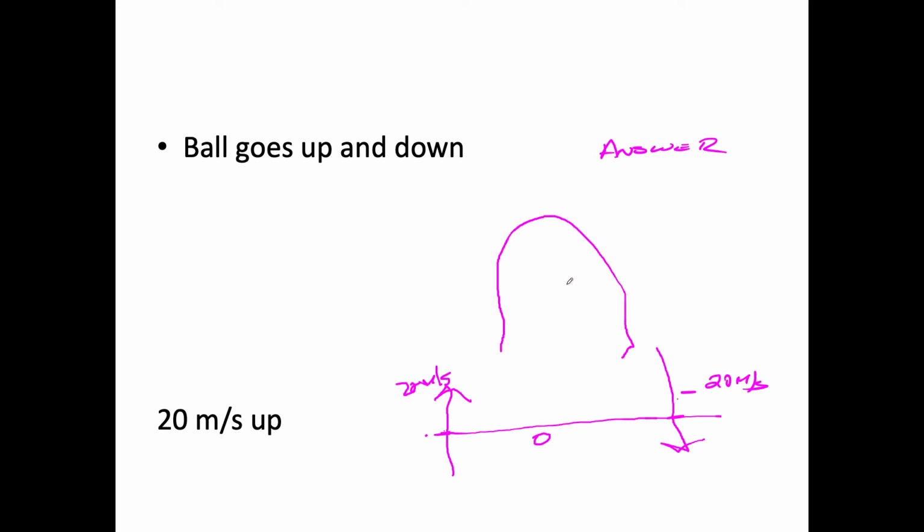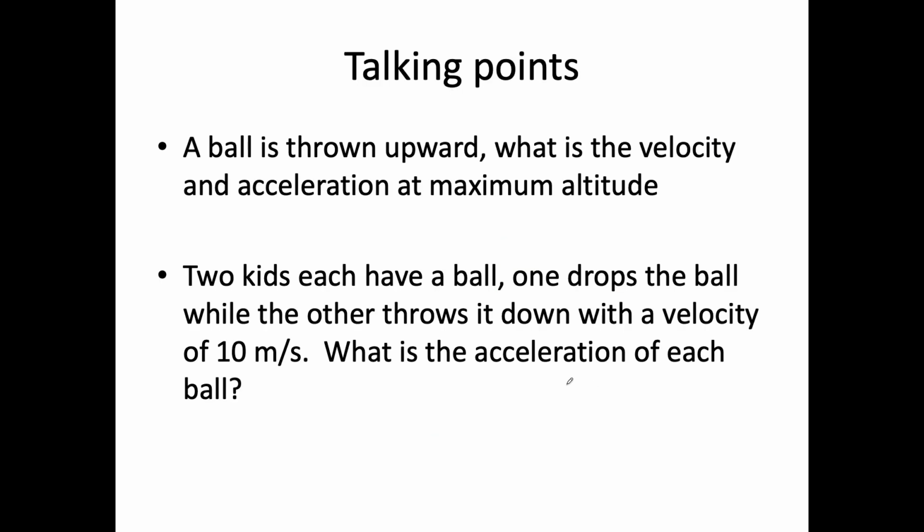Going down, it takes the same amount of time to go from here to here. So the velocity when it crosses this point is minus 20 meters per second. I hope this all makes sense. If not, let me know and we'll discuss it later.